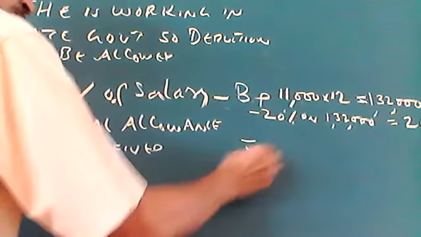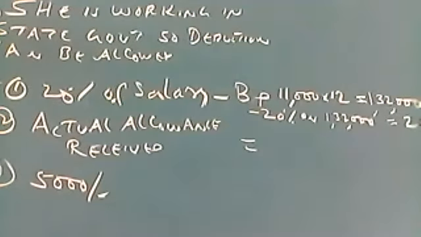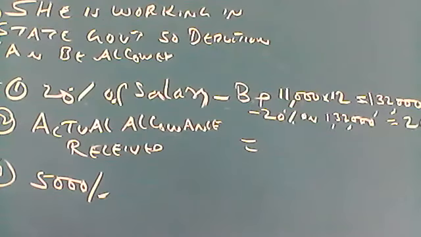Now, how much is the actual allowance received? How much is given in the problem? 700 per month.